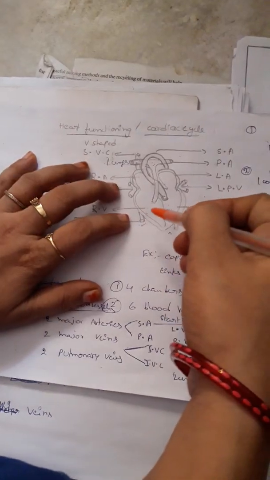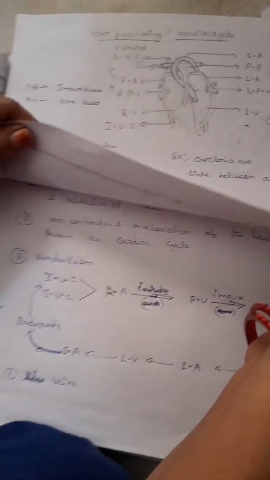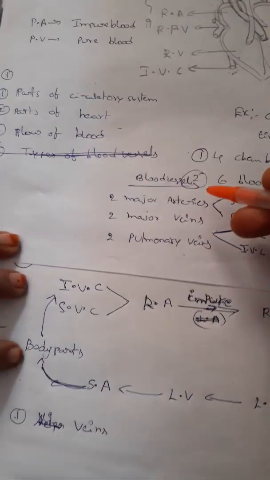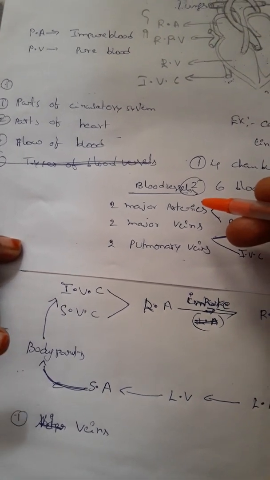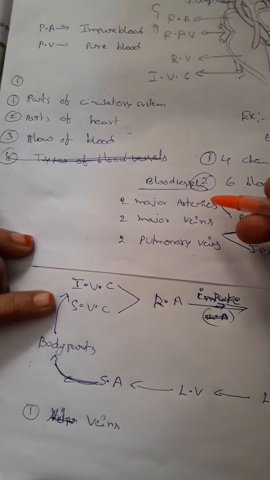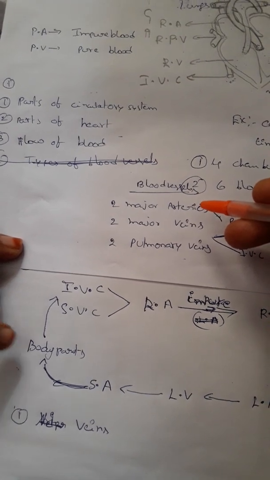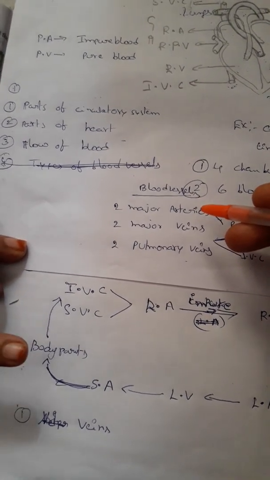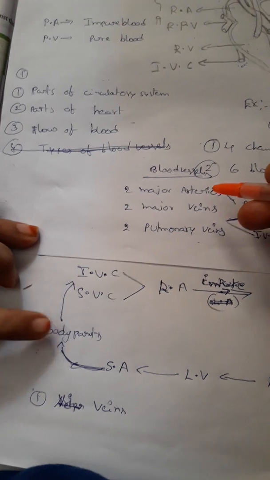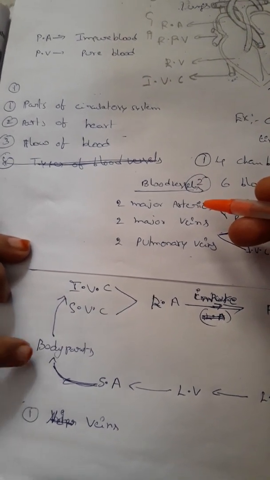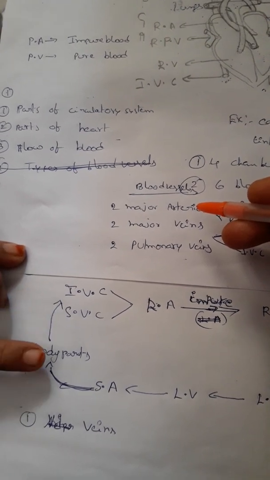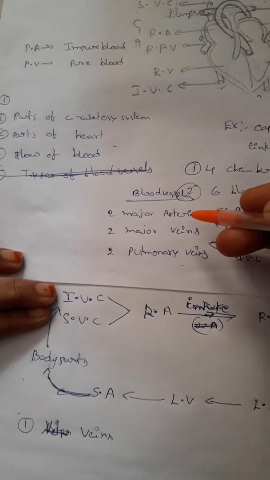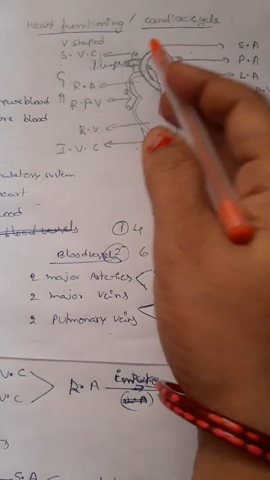If we start the cardiac cycle, first of all, the impure blood from all the body parts, after the metabolic activities like respiration, digestion, nutrition and excretion, where the wastes are sent into the body cells or excreted outside into the blood, forms the impure blood. That blood is collected by the inferior vena cava and superior vena cava.